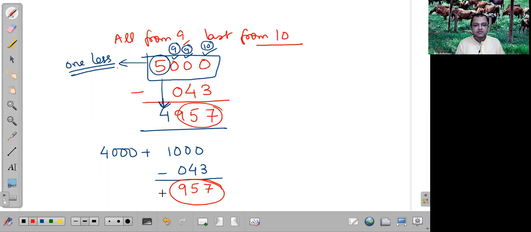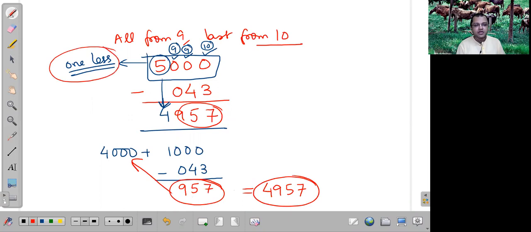This 957, when I add with 4000, what will be my answer? 4957. Why is it becoming 1 less? It is becoming 1 less because from 5000 I am removing the 1000. That's why it becomes 4000. This is why we follow that 1 less. Okay, is that clear?